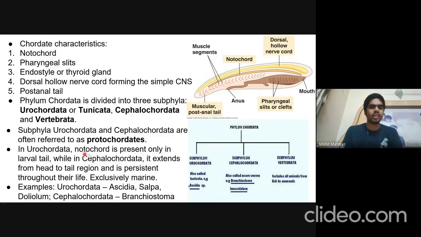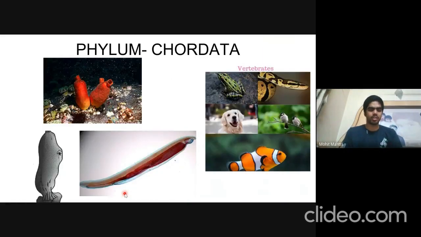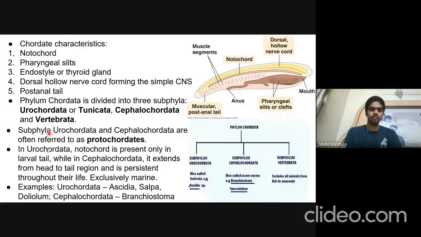So in Urochordata, the notochord is present only in the larval tail, while in Cephalochordata, it extends from head to tail region and is persistent throughout their life. They are both exclusively marine. Example of Urochordata is Ascidia, this one, and of Cephalochordata is Amphioxus, which is this one.